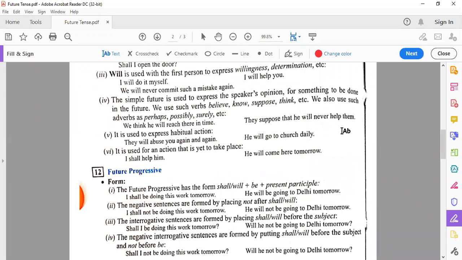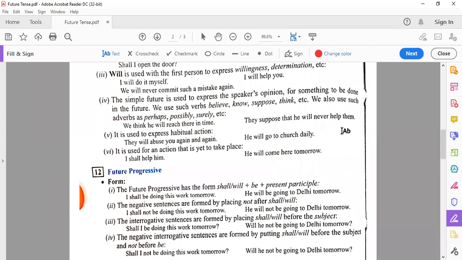Then it is used for an action that is yet to take place. Future में होना है कोई action, simply form जो आ रही है, that any action that is going to take place in the future, for that we use future indefinite or simple future tense.